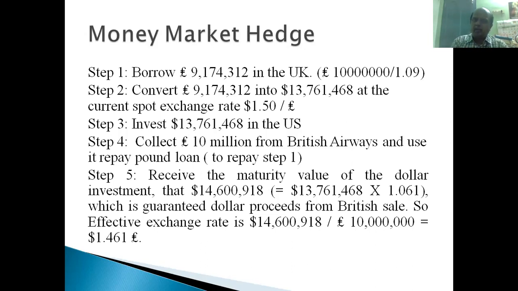Then what will Boeing Corporation do? They convert these 9,174,312 pounds into American dollars at the present exchange rate, which you know is $1.50 per pound. When you multiply 9,174,312 pounds by $1.50, it comes to around $13,761,468, right? They will be getting $13.7 million. This $13.7 million, Boeing Corporation will take to the US money market and invest there.